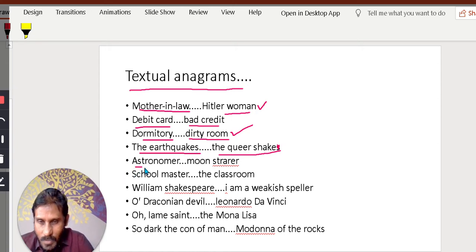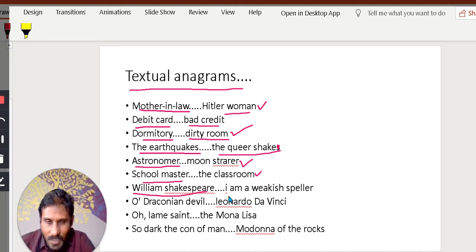And astronomer. One who studies skies and planets, etc. Stars. Moon starer. Two R's are here, two R's are here. M-O-O-N, astronomer. Schoolmaster, the classroom. From classroom, the word schoolmaster is formed. Schoolmaster, classroom forms.